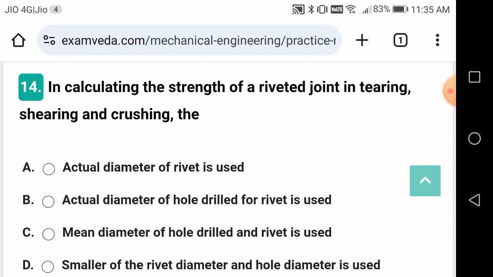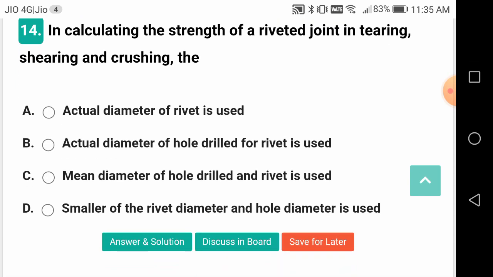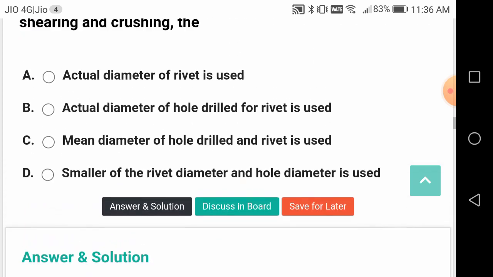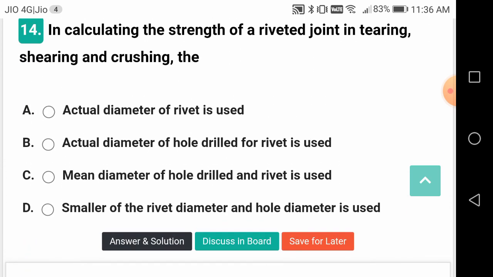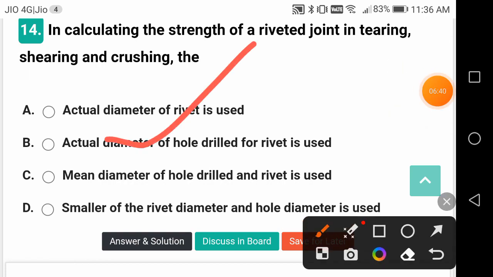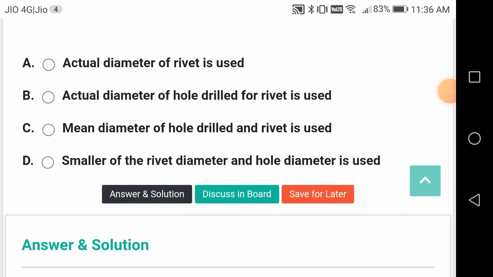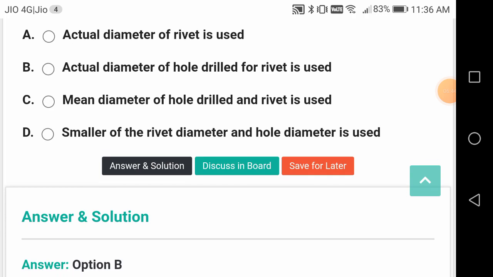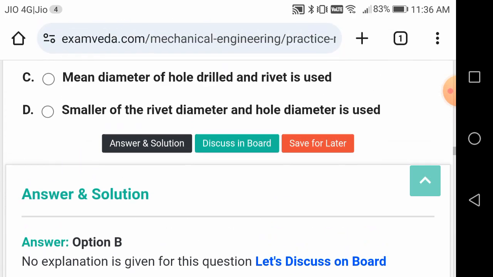In calculating the strength of a riveted joint in tearing, shearing and crushing, which diameter is to be taken? This is a good question, friends. The actual diameter of the hole drilled for the rivet is used. Not the diameter of the rivet, nor the mean diameter of the hole drilled, nor the smaller of the rivet diameter and hole diameter.